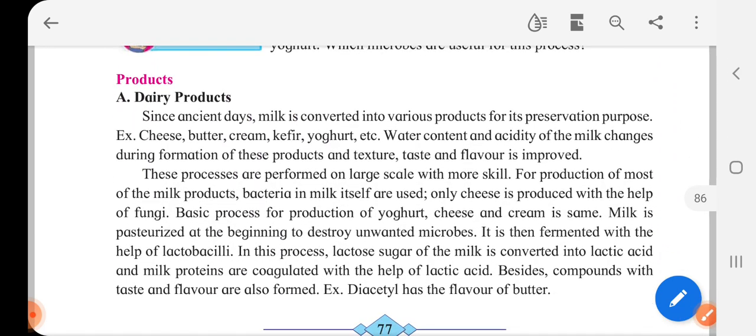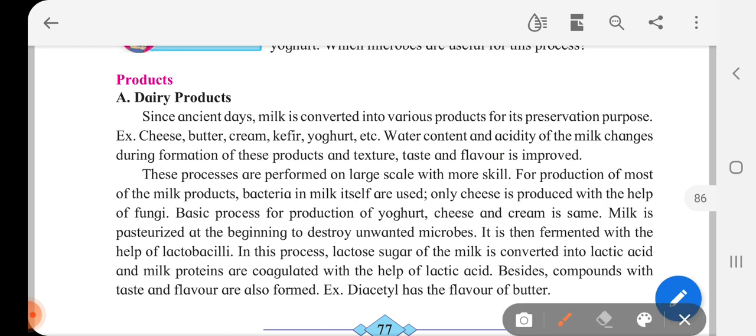The products. Dairy products are the best example to understand application of microbiology. Since ancient days, milk is converted into various products for its preservation purpose. Example: cheese, butter, cream, kefir, yogurt, etc. Water content and acidity of the milk changes during formation of these products, and texture, taste, and flavor is improved.